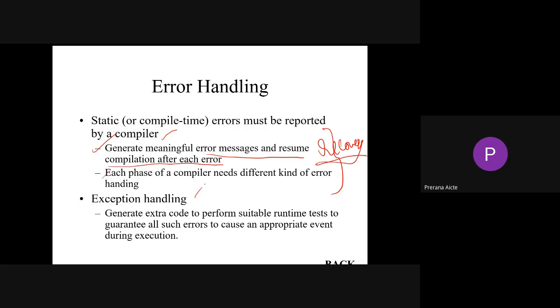Next, exception handling. An exception is an abnormal type of error which takes time to resolve. So we generate extra code to perform suitable runtime tests to catch all such errors and cause an appropriate event during execution. For example, we know that a by 0 is a type of arithmetic error.